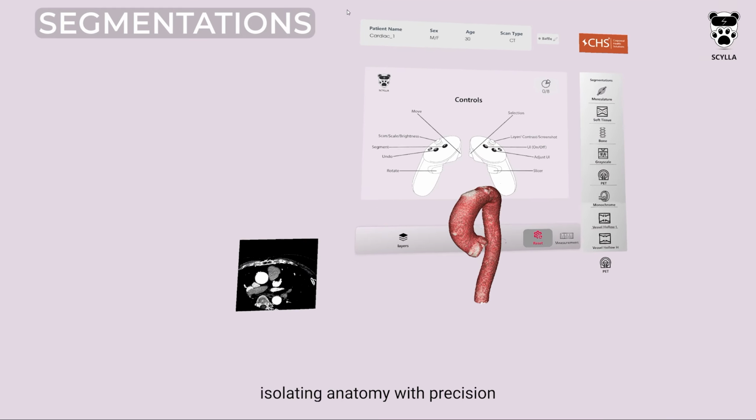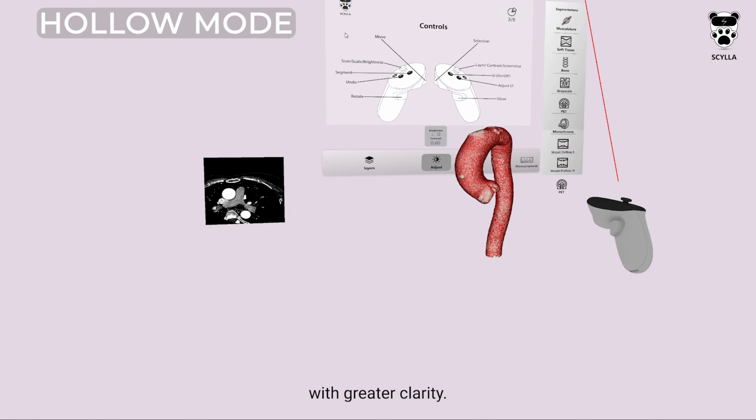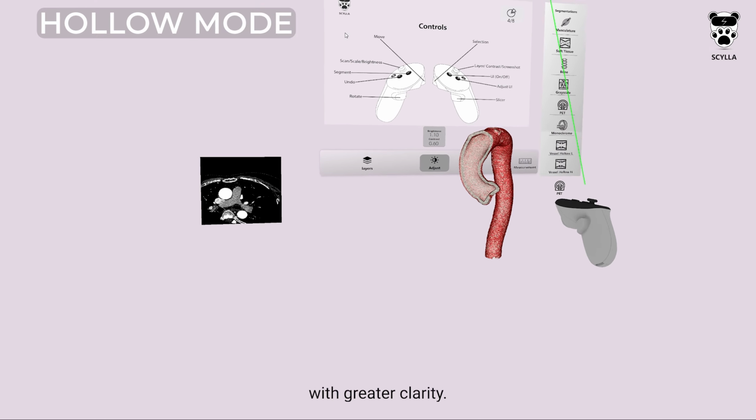Look beyond the surface. Hollow mode removes the blood volume, revealing internal structures with greater clarity. Fine-tune brightness and contrast for enhanced anatomical visualization.